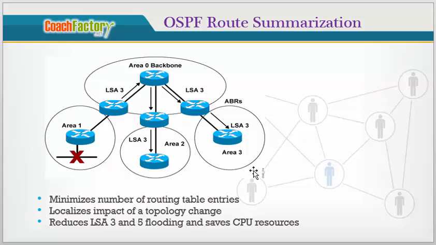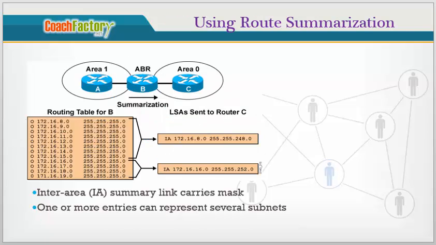The advantages of OSPF route summarization are that it minimizes the routing table size, localizes the impact of topology change, reduces LSA3 and LSA5 flooding, and saves CPU resources. So how is it going to minimize the routing table size? Let's say the router which belongs to area 1, router A, has all these networks and it is advertising them to the ABR.